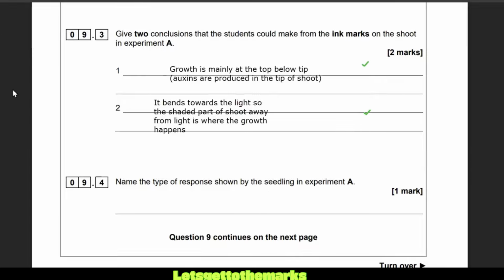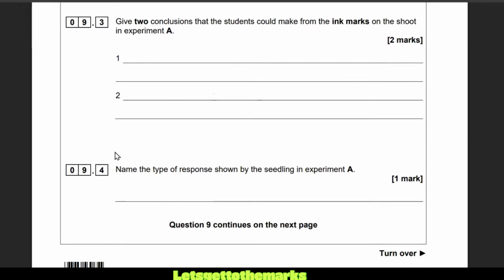The name of this process where you grow towards light in plants is called phototropism, hydrotropism is growing towards water, and gravitropism or geotropism is growing down with the force of gravity towards the ground, the center of the earth. Okay, we're on to 9.5.